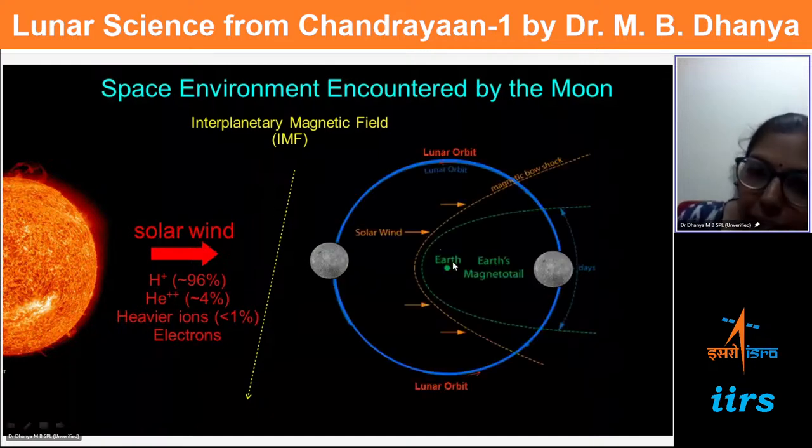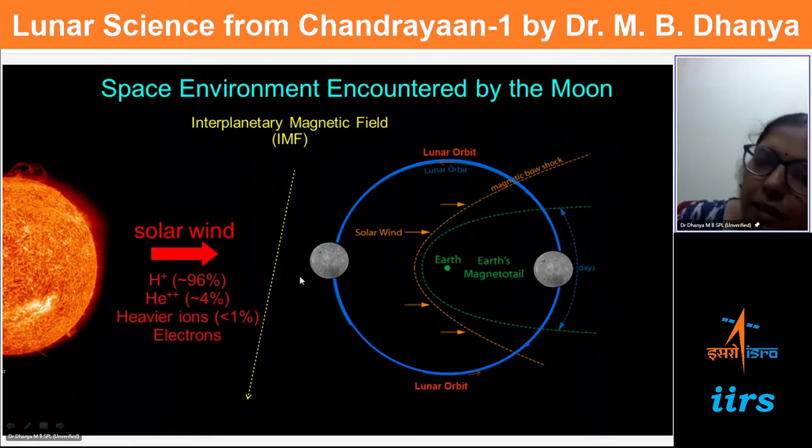Now the moon is in orbit around the Earth. So this is Earth, and this is the orbit of the moon. The moon would see this plasma flow directly for most of the time, and for one third of its orbital period, it would be behind the Earth. So it would see another region of plasma, because Earth has a magnetic field, as I showed earlier.